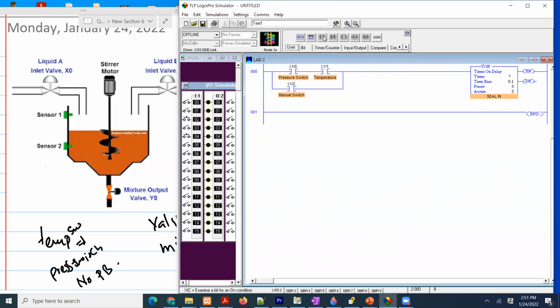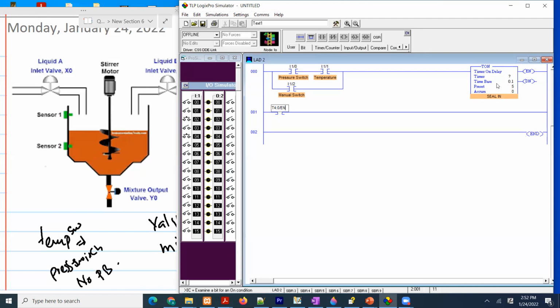We said this drain should open. Okay, so we're gonna say T4:0. Alright guys, T4:0/EN, enable. So this is going to be on for 5 seconds. Enable means the minute it starts counting, the mixer should keep mixing.